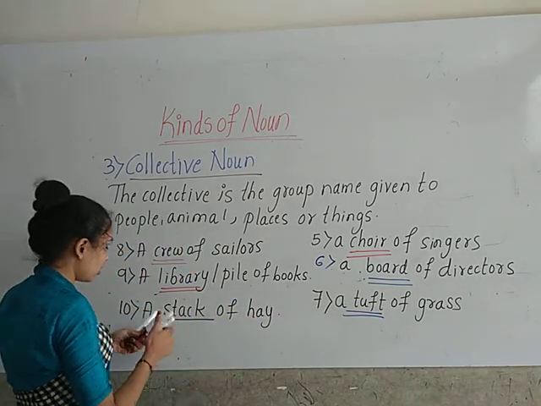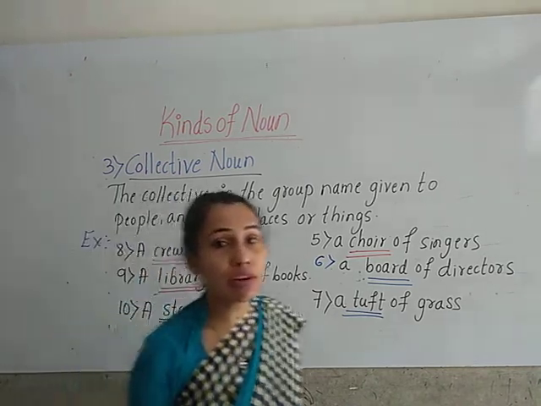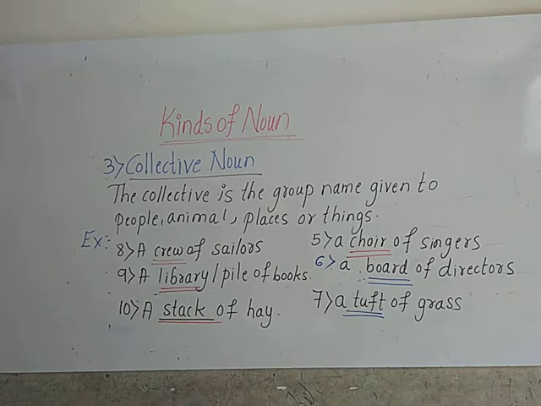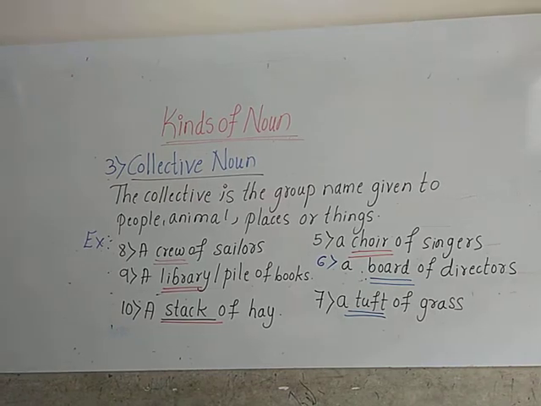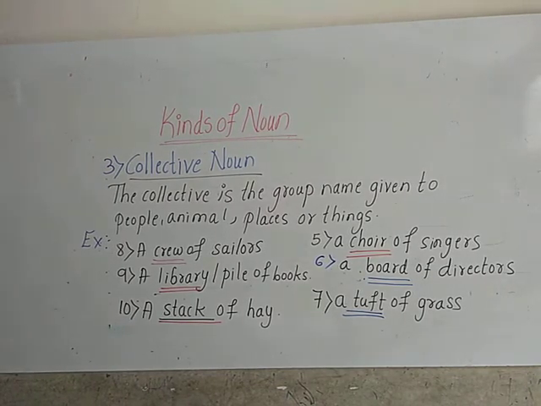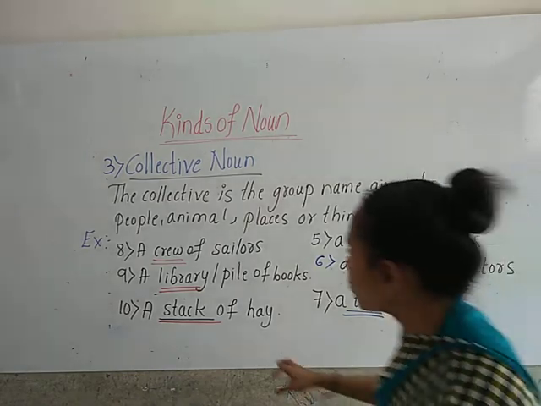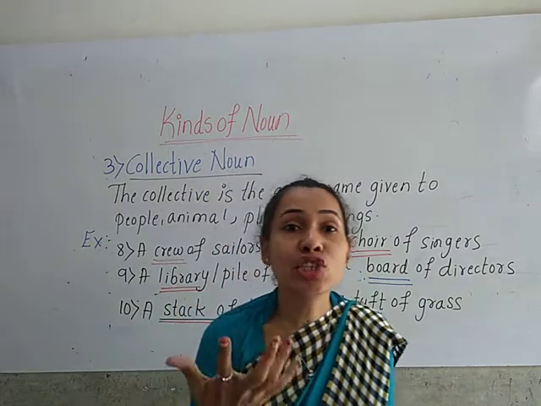So here stack is the collective noun which is given to hay. So what is the group name of hay, children? The group name of hay is stack.